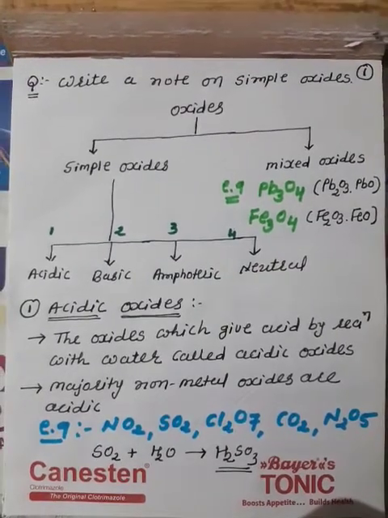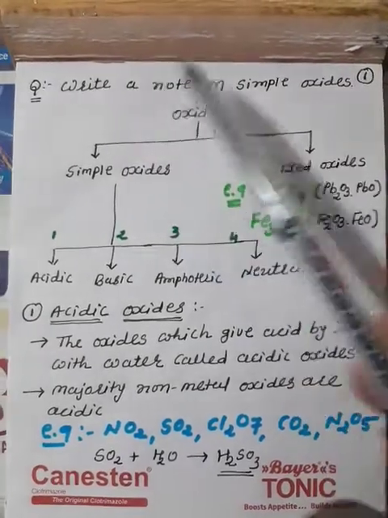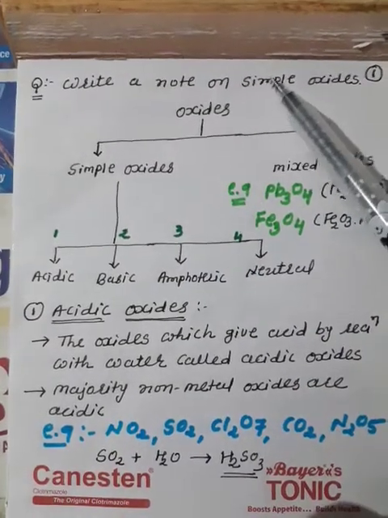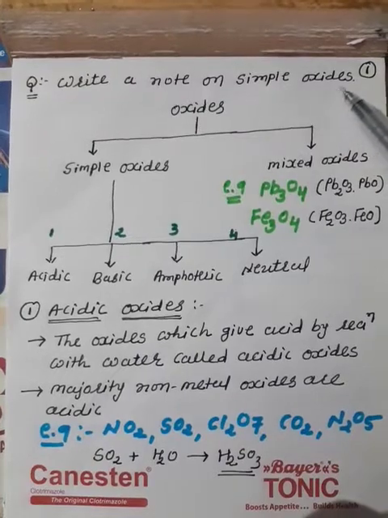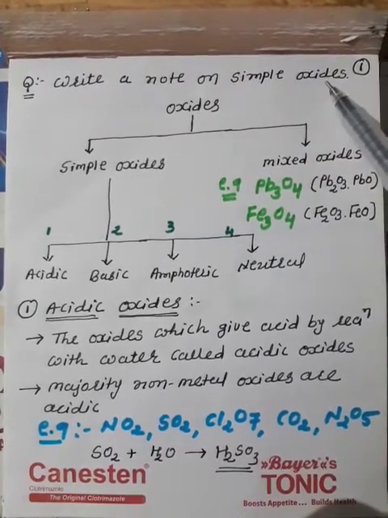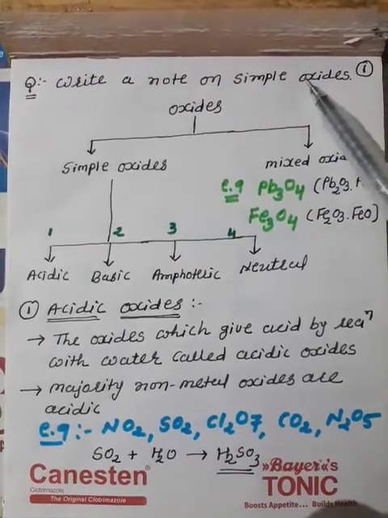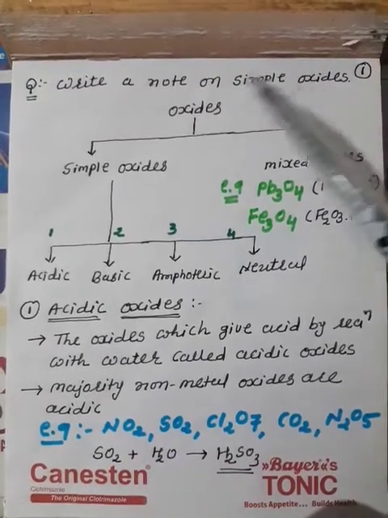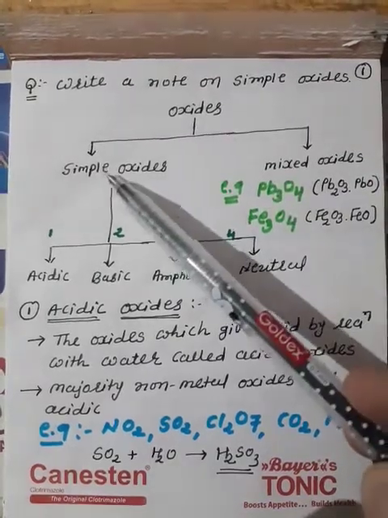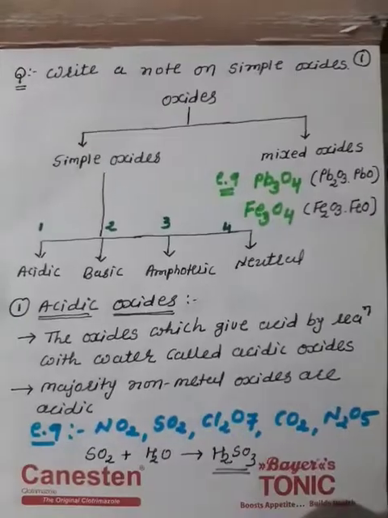Hello friends, in P block elements today we will discuss the simple oxides. As you know very well, generally oxides are three types: simple oxides, peroxides and superoxides. So let us discuss the simple oxides and mixed oxides. Here we have to discuss two types: simple oxides and mixed oxides.